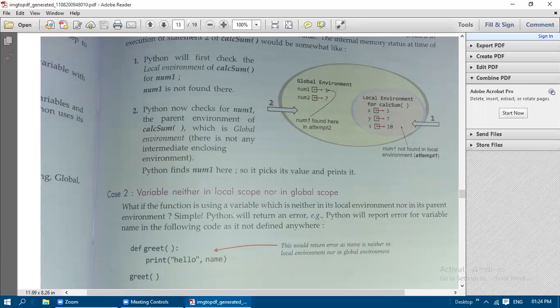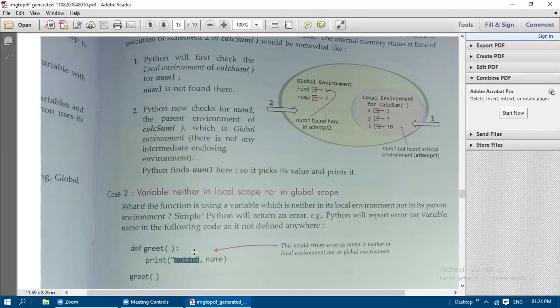What if the function is using a variable which is neither in the local environment nor in the parent environment, that is the global environment? Simple. Python will return an error. For example, Python will report an error for the variable name in the following code, as it is not defined anywhere. See here, this name is not defined. This is the variable. It is not defined anywhere. This hello is a string, so whatever we have enclosed inside the double quotes is going to be printed.